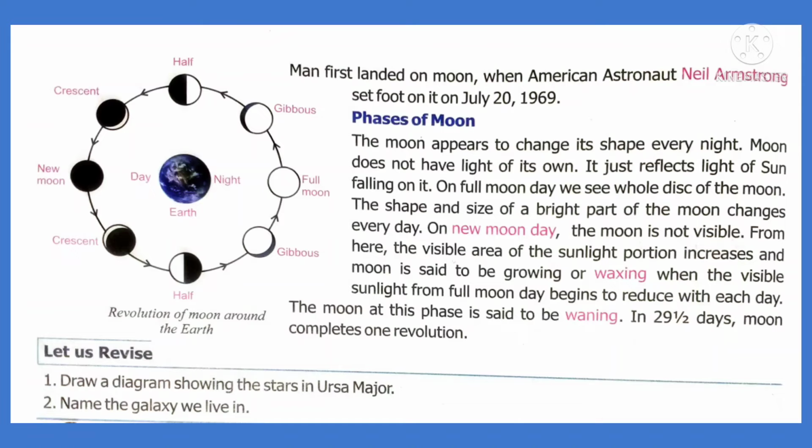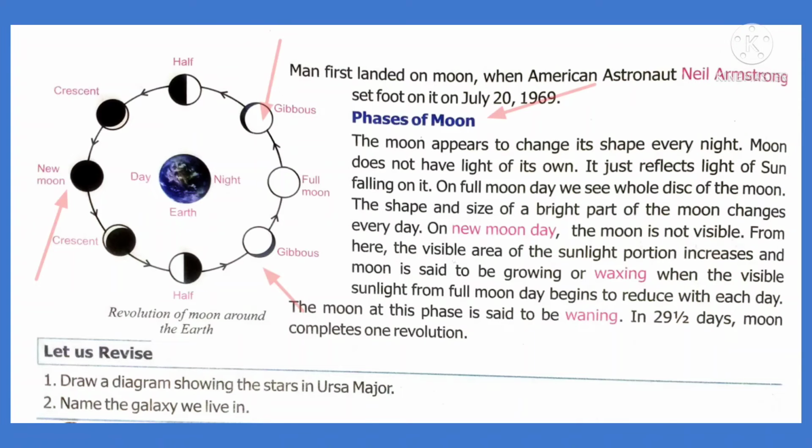Our galaxy is also made up of millions of stars. The visible star light we get is from the sun. And in our planetary system there are 8 planets. One is a dwarf planet, the last planet, Pluto. It is not in the list now. The moon is the only natural satellite for our planet Earth. Now we are going to discuss the phases of the moon.